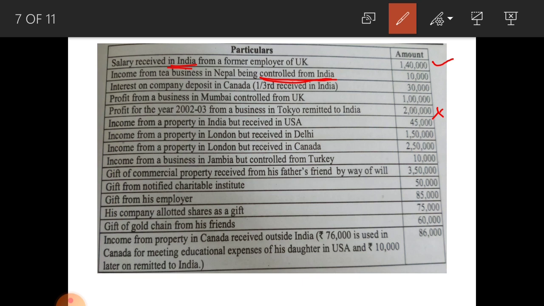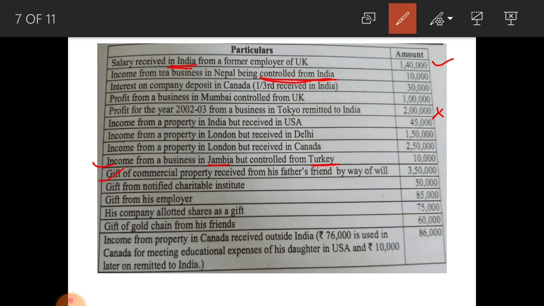Next one, income from a business in Zambia but controlled from Turkey. Here Zambia as well as Turkey both are foreign countries. So, it is not at all related to India, that is why only ordinary resident must pay tax on this 10,000 rupees. Not ordinary resident and non-resident, no need to pay tax.